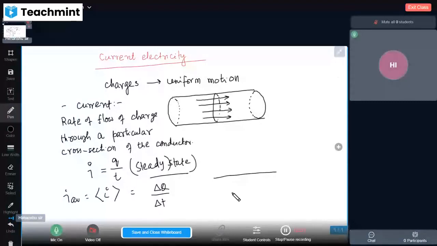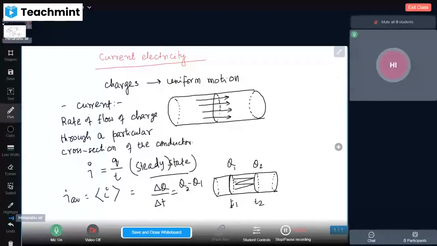Let us consider this is the cross section of the conductor, and these are two cross section areas. Here the charge is Q1 at time T1, and at the other cross section the charge is Q2 at time T2. So the change in charge is Q2 minus Q1, divided by the time T2 minus T1, and this is the average value of current.